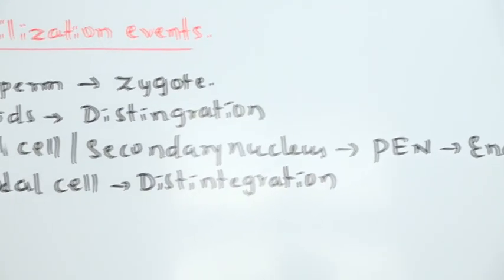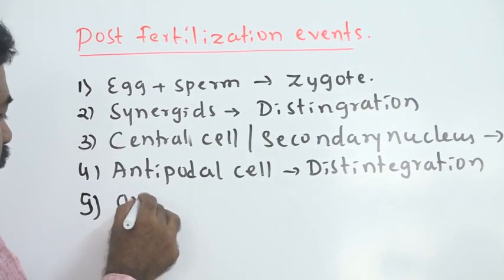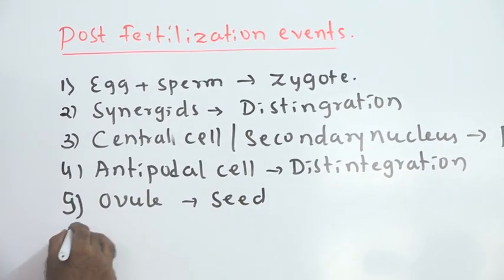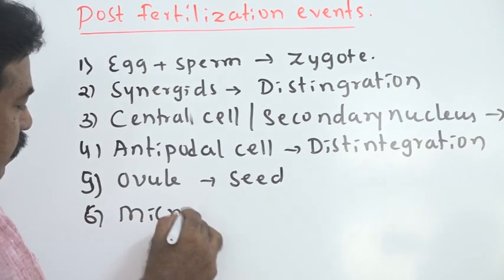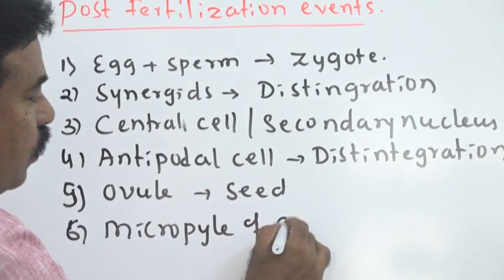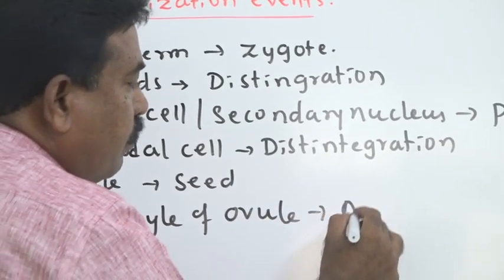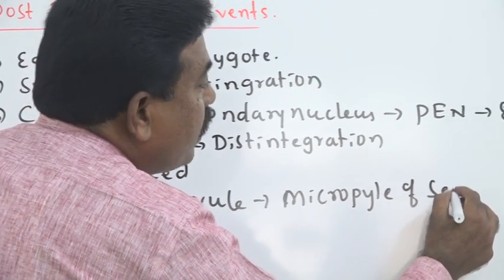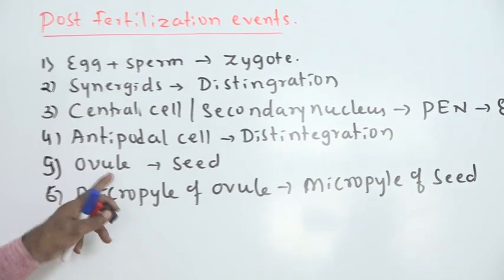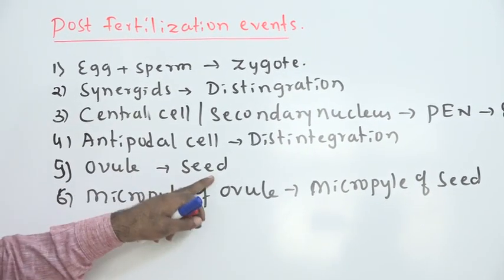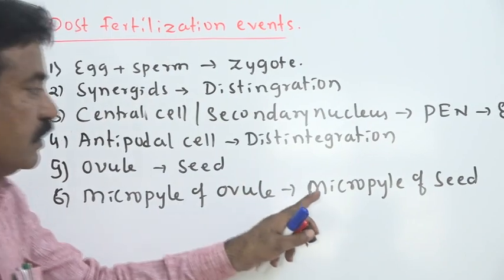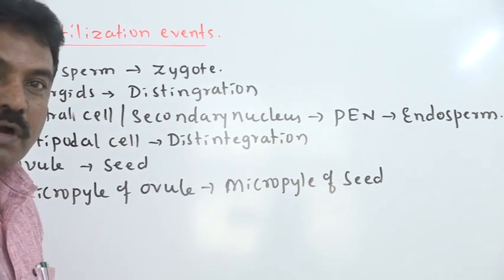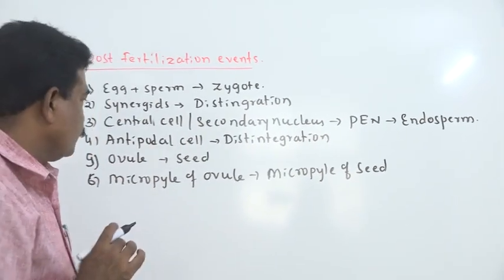Now what happens? The ovule after fertilization becomes a seed. Then the micropyle of the ovule now becomes the micropyle of the seed. That small aperture present in the ovule remains in the seed also. During seed germination, through the micropylar pore, the seed gets water and germination takes place.